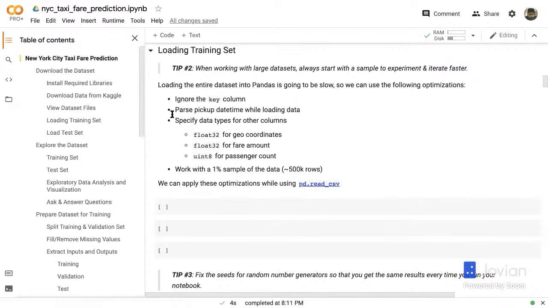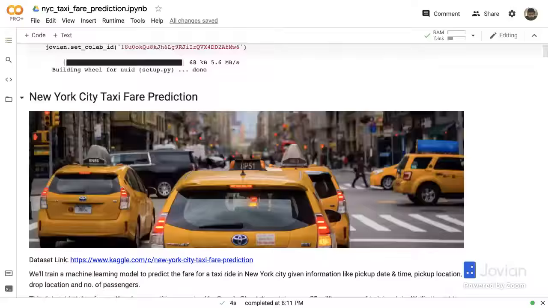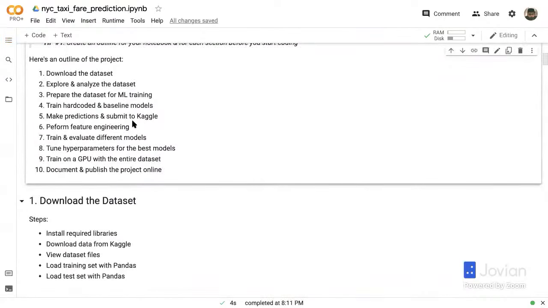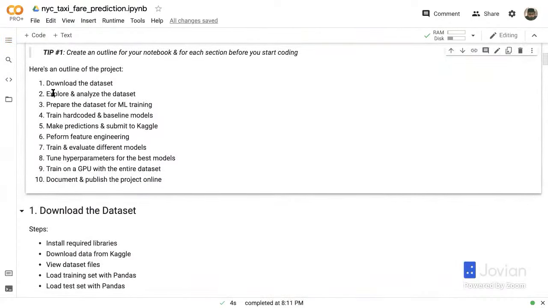And then inside the subsections, there's also some explanation that mentions what that subsection covers. So here's what the outline of this project looks like. First, we're going to download the dataset. Then we're going to explore and analyze the dataset. Then we are going to prepare the dataset for training machine learning models.